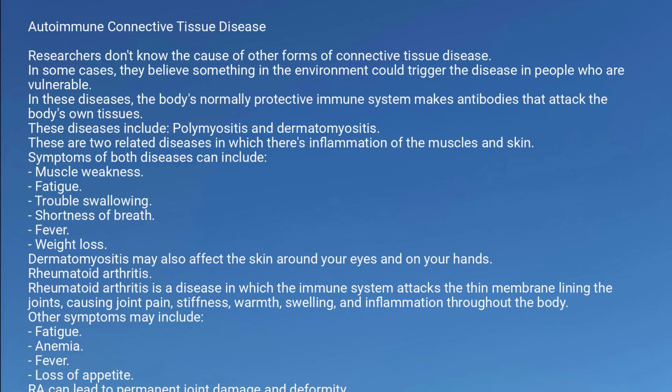Autoimmune connective tissue disease. Researchers don't know the cause of other forms of connective tissue disease. In some cases, they believe something in the environment could trigger the disease in people who are vulnerable. In these diseases, the body's normally protective immune system makes antibodies that attack the body's own tissues.